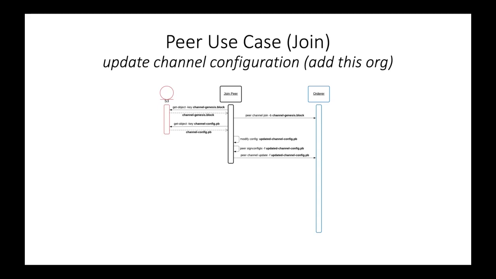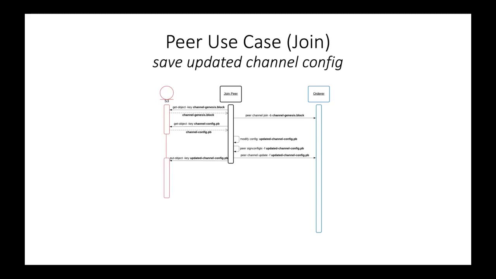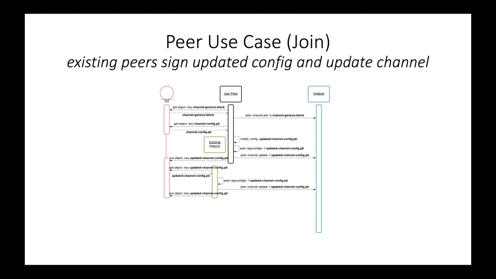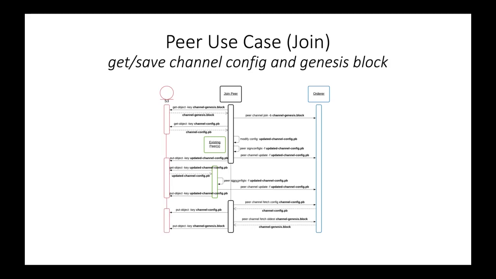At this point, the update will fail because there are one or more existing peers that need to vote on the update. To provide for this, the updated channel configuration is uploaded to S3. From there, other existing peers can download that configuration, sign it, and attempt to update the channel. Depending on how many peers there are, this process will be repeated until enough votes have been registered to update the channel. Once the channel is updated, the new peer can again fetch the latest config and genesis block and upload them to S3 for the next peer to use.